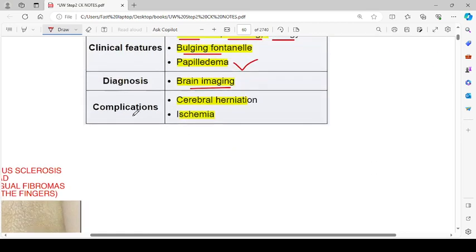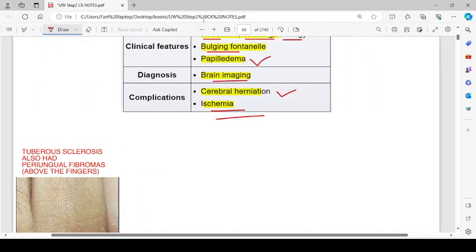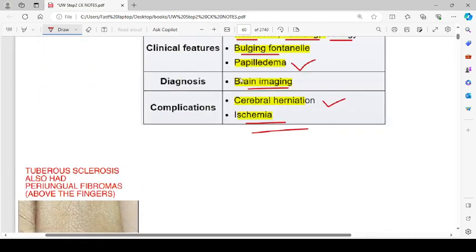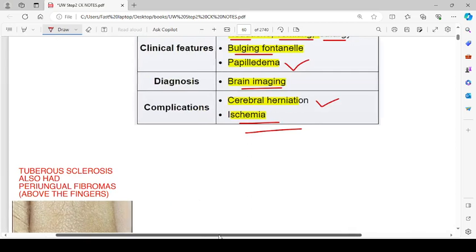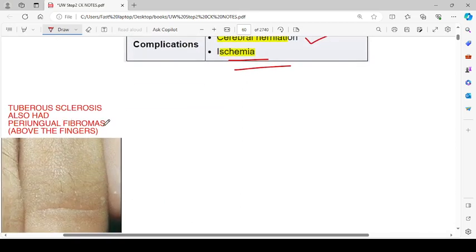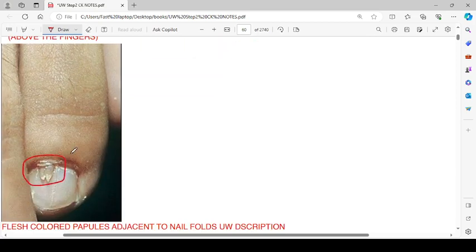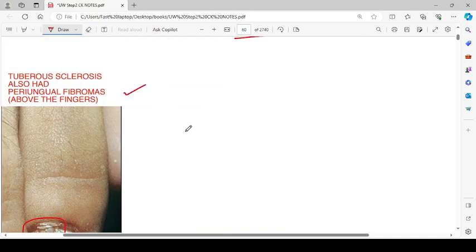Diagnosis is by brain imaging. Complications include cerebral herniation and ischemia. We are not supposed to perform a lumbar puncture in people with increased intracranial pressure, but we can do that in children because they have fontanelles which can decrease the pressure. Then tuberous sclerosis also had periungual fibromas like these, periungual fibromas above the fingers. Okay.